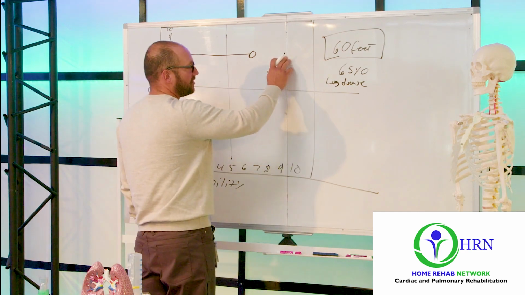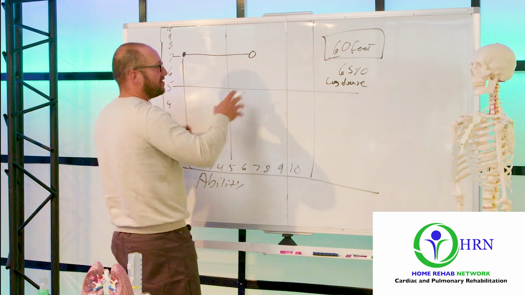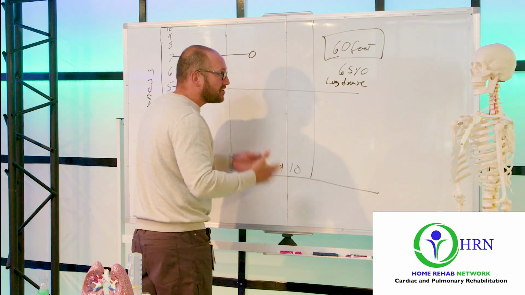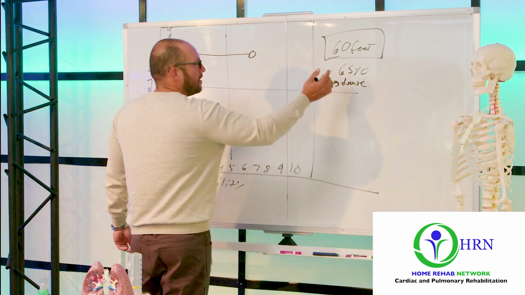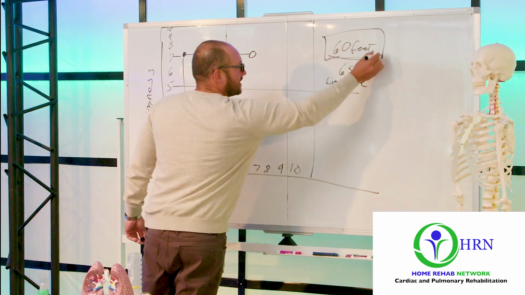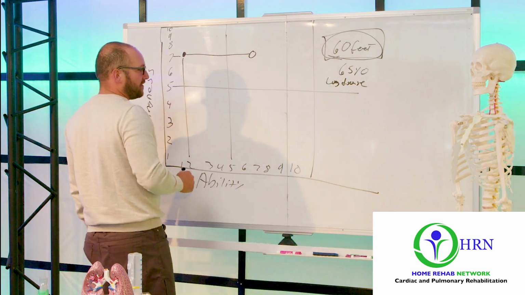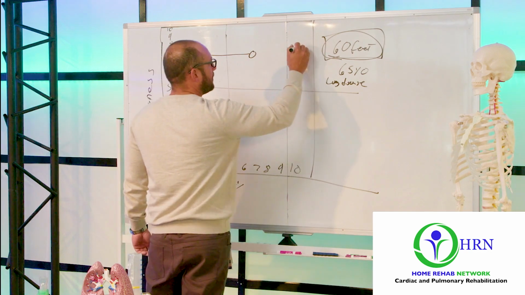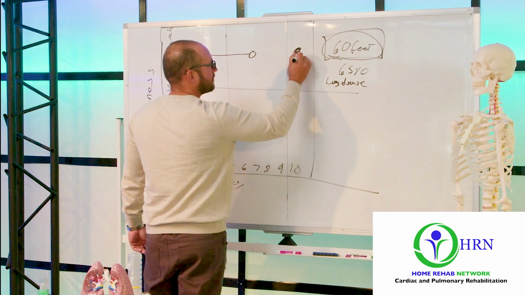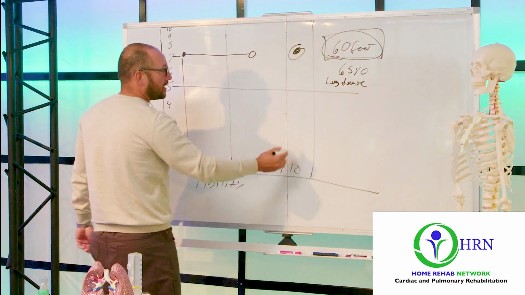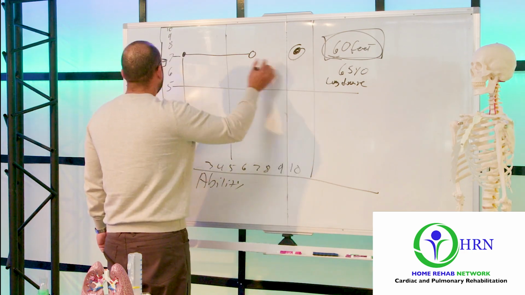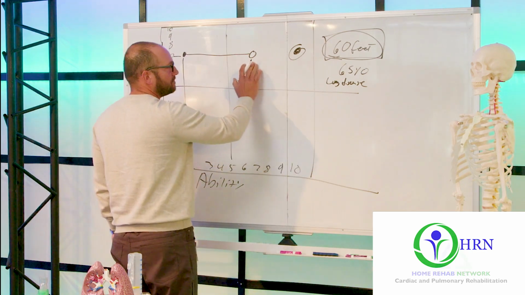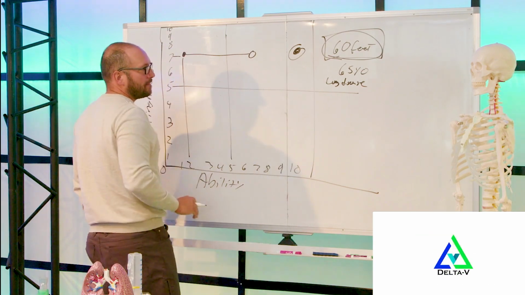The person's willing to try everything, and put in as much attention to their rehabilitation as possible. If the person's goal is 60 feet and they currently can do 60 feet, then of course they're already up here. Their ability to achieve 60 feet is already at a 9 or a 10, and their willingness is a 7.